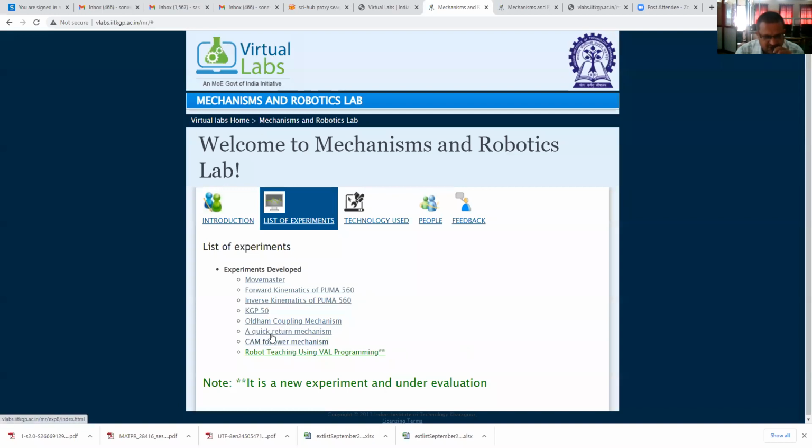And next 3: Oldham coupling mechanism, quick return mechanism, cam follower mechanism. These are related to your kinematics and theory of machines subject, which you have studied in SY BTech Mechanical part 2nd. And the last is robot teaching using VAL programming. This is the new experiment added. It is under evaluation. Therefore, first of all, we will study the Oldham coupling mechanism because we have to first cover, or we have to first study, the virtual labs of all second year and third year subjects.